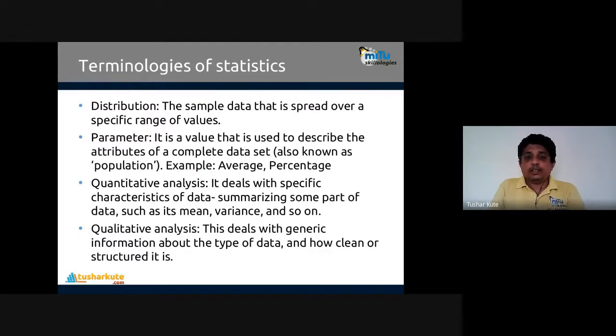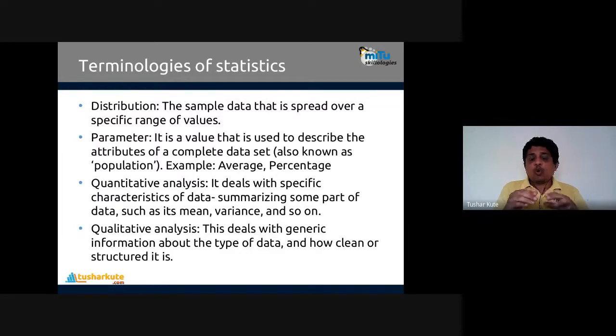The sample data that is spread over a specific range of values is called a distribution. Generally, we use normally distributed data in statistical learning. A parameter is a value that describes the attributes of the complete data set, like the population, containing average and percentage. Those are the parameters. And there are two different kinds of analysis: quantitative analysis and qualitative analysis.